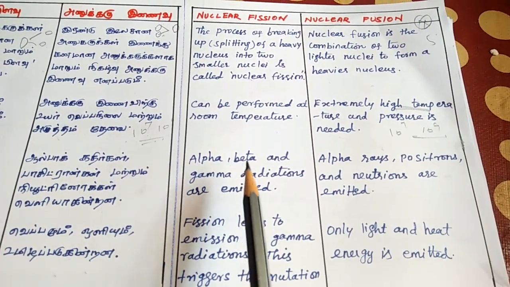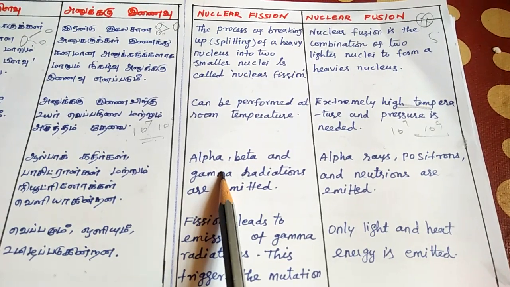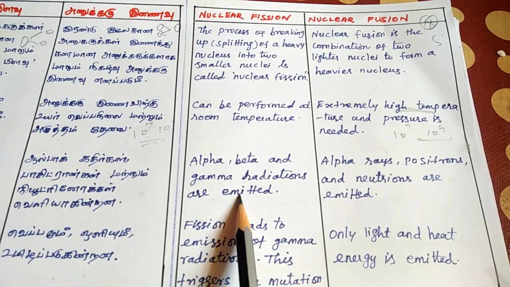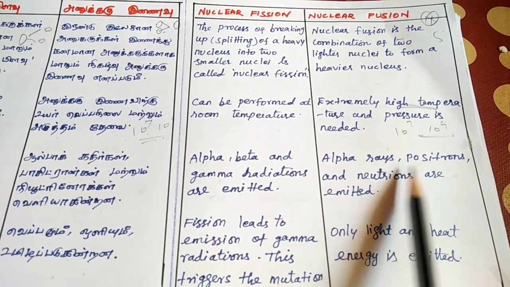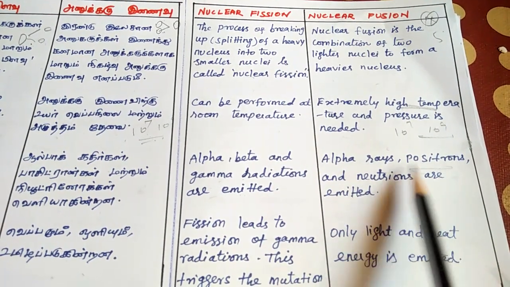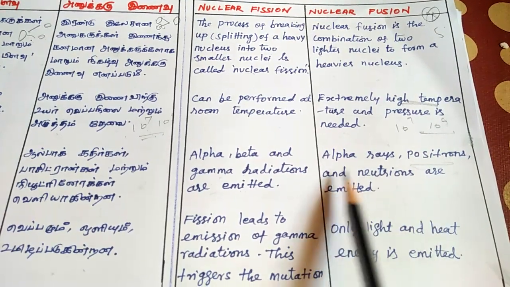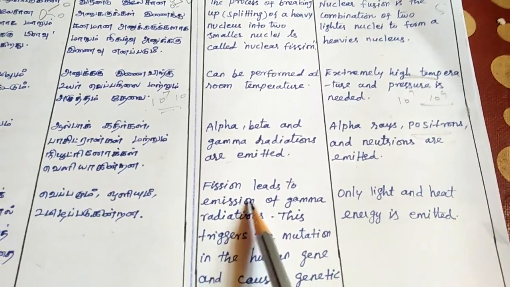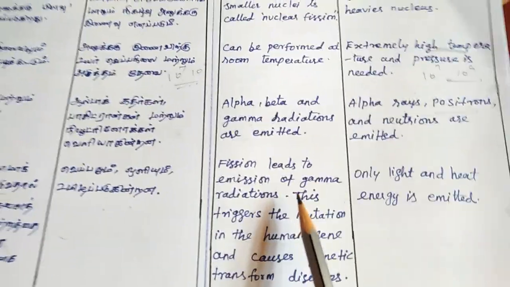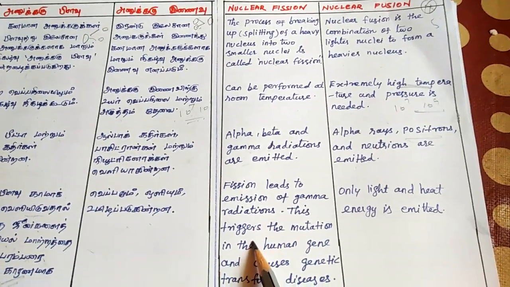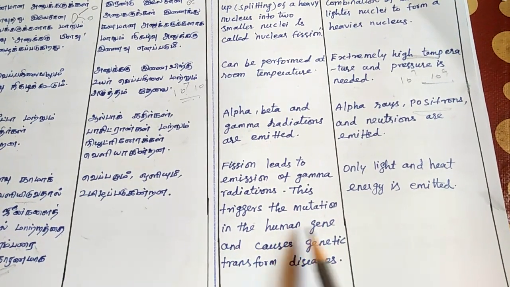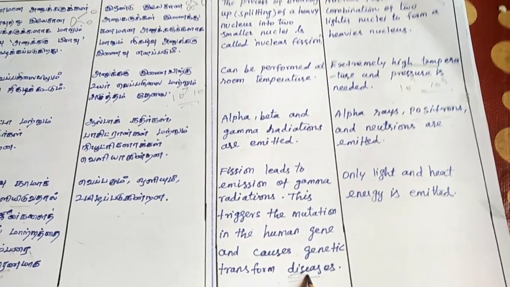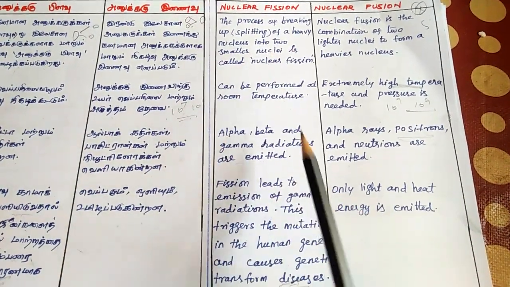In nuclear fission, the radioactive emissions are alpha, beta and gamma radiations. Here alpha rays, positrons and neutrons, the elementary particles, are emitted. So nuclear fission leads to emission of gamma radiations. This triggers mutations in the human gene and causes genetic diseases. Genetic disease and all are caused by nuclear fission.